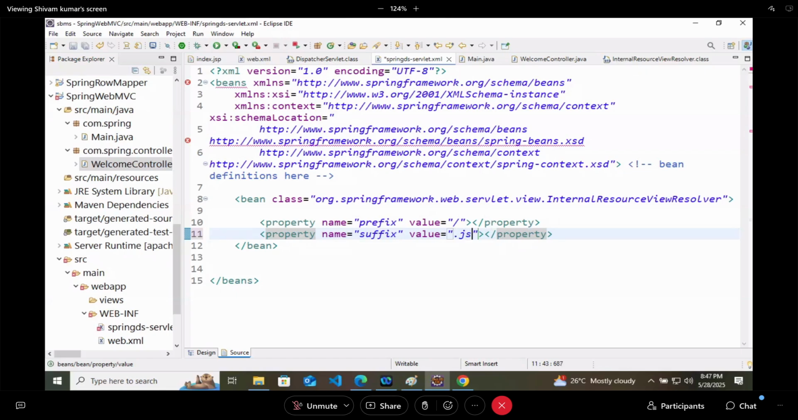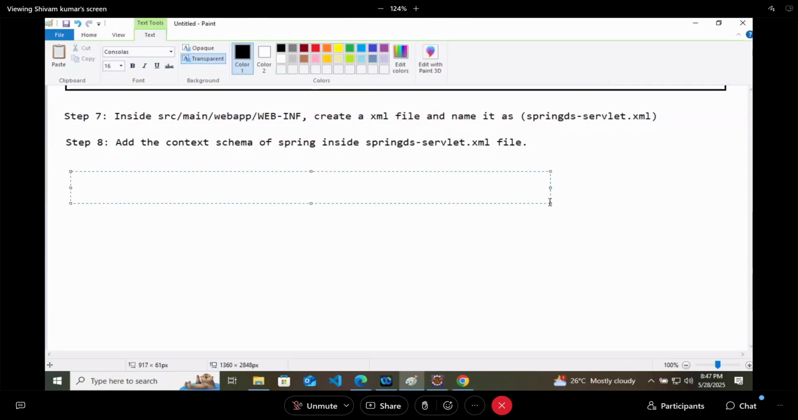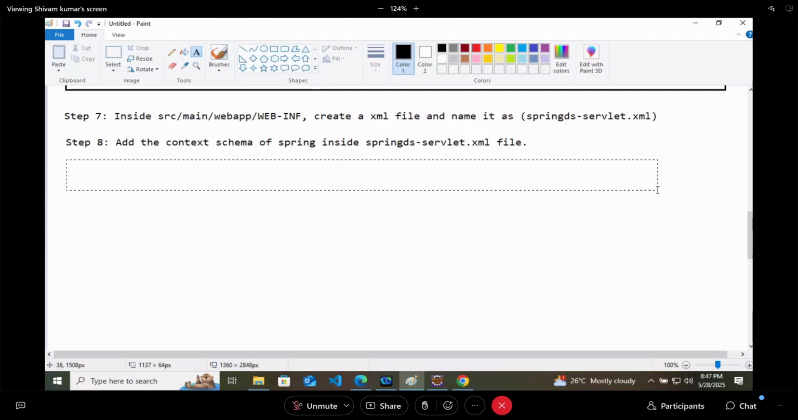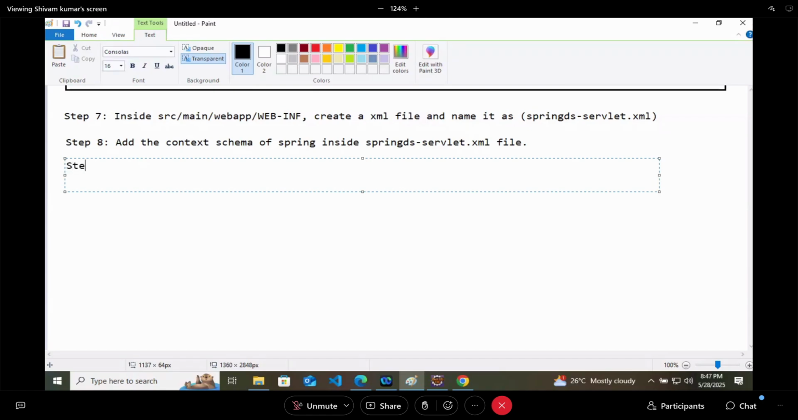So after adding the schema, in step 9, configure the bean of InternalResourceViewResolver like this, and this is how the code will look after that.